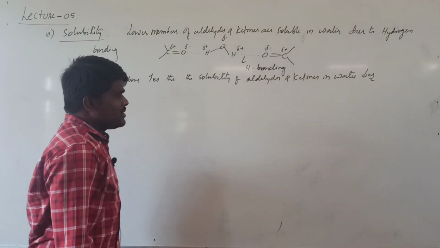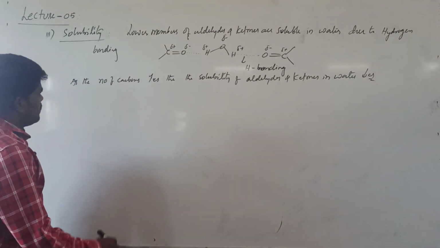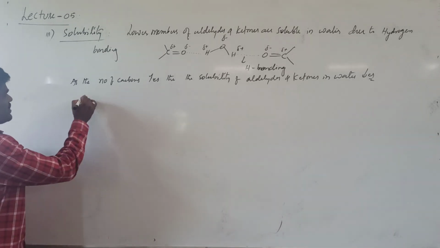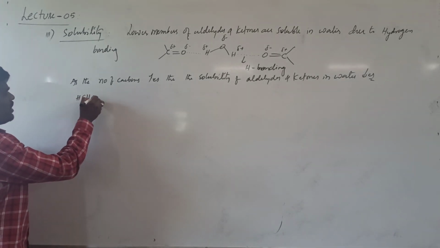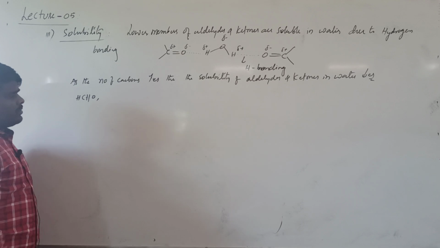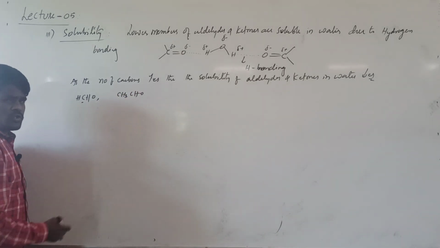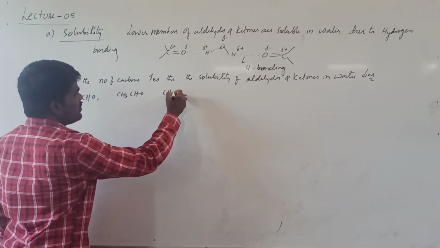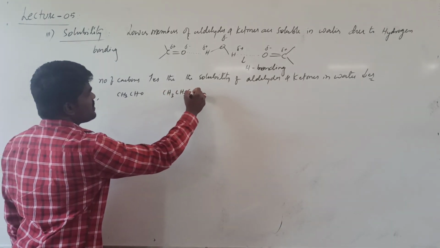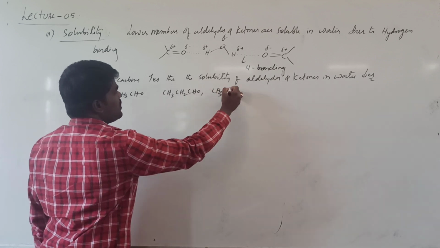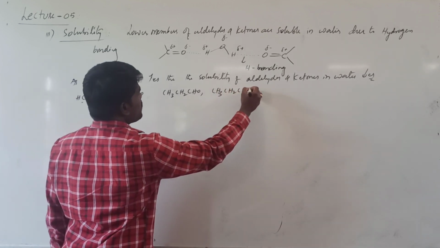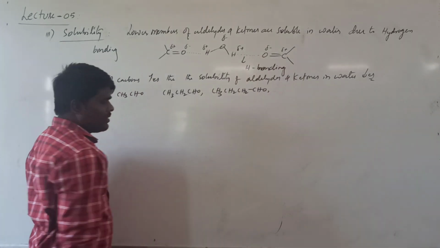Why? For example, let us take formaldehyde. It contains only one carbon. Acetaldehyde contains 2 carbons. Propanaldehyde contains 3 carbons. Butyraldehyde contains 4 carbons. It goes like this.